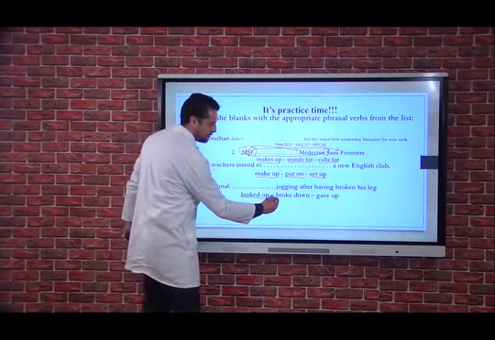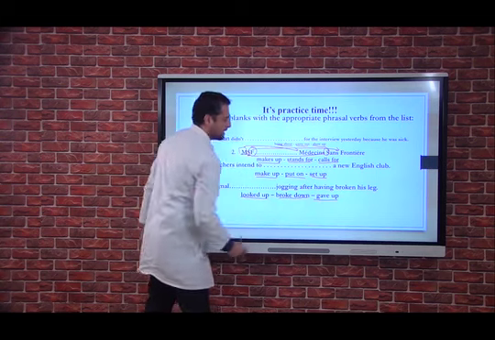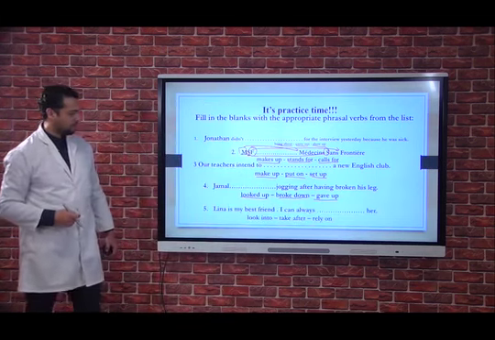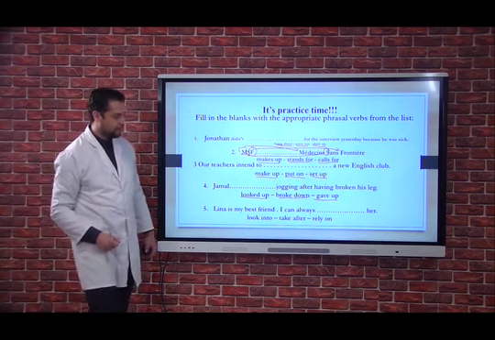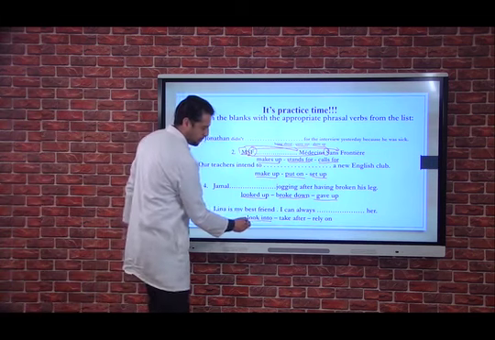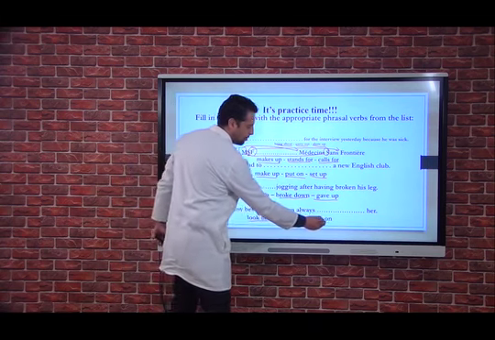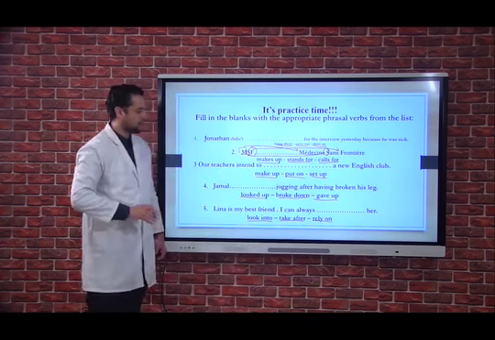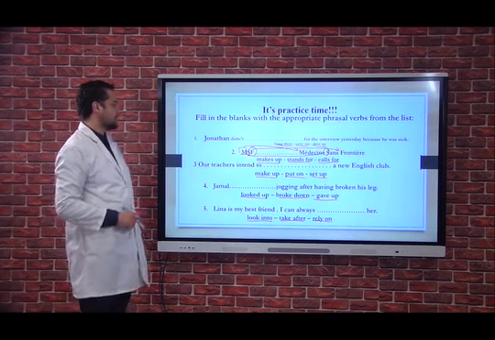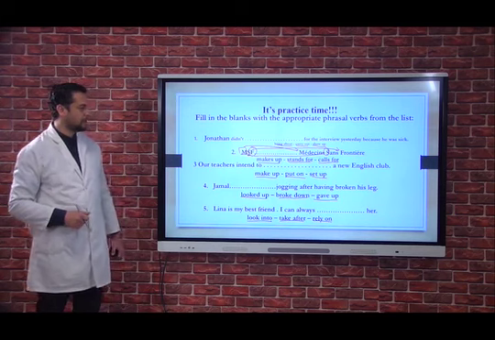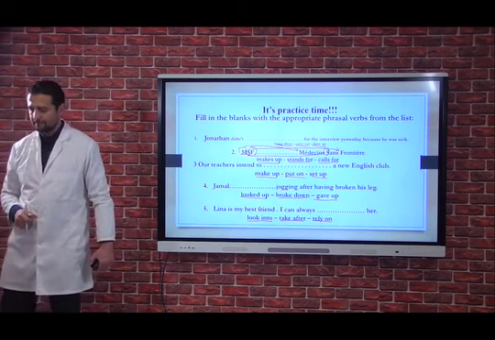Is it looked up, broke down, or gave up? And the last one, "Lina is my best friend. I can always ___ her", is it look into, take after, or rely on, right? So I give you some time to do this exercise here. Then we're going to meet after 2 minutes.